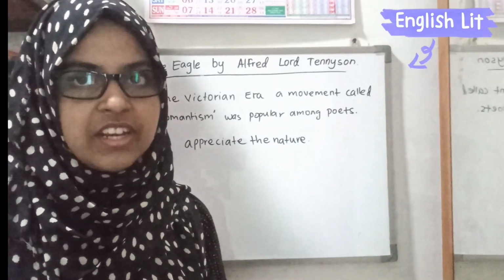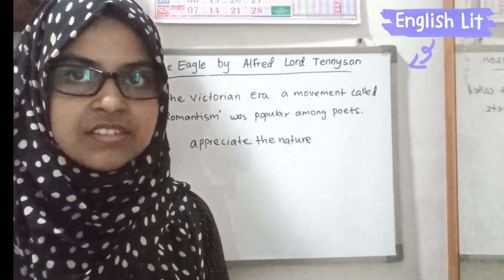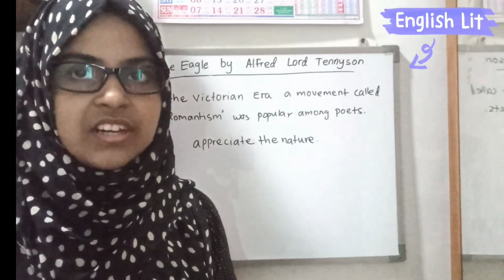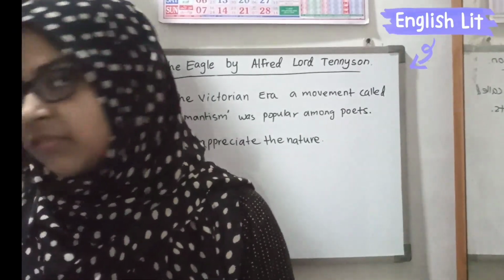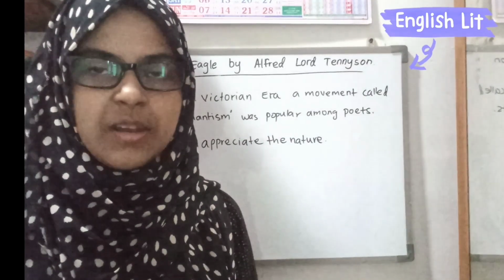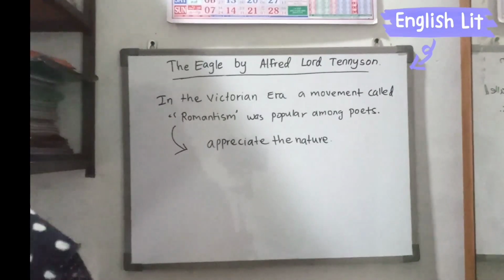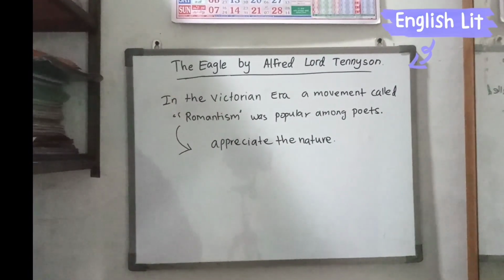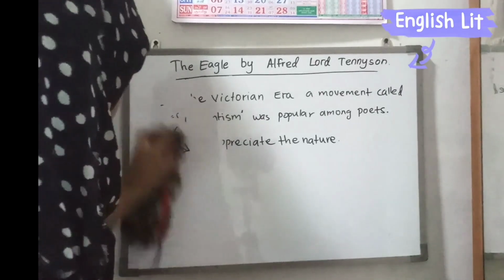At the end of the day, we can understand he considered nature as a destruction. When we read the poem, we can understand much more. We are going to move into the poem.